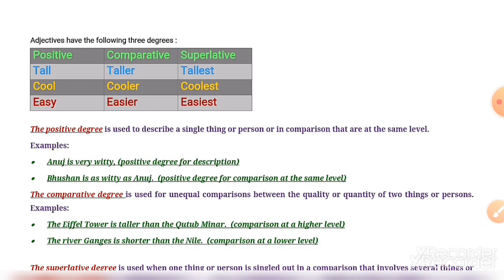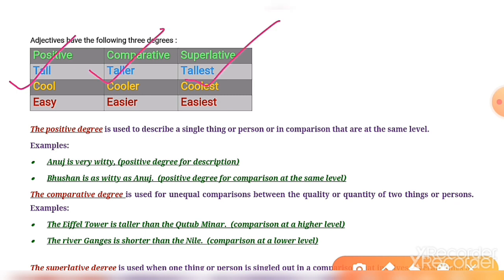Okay children, you can see that here it is written: adjectives have the following 3 degrees. The first degree is positive, then comparative, and then superlative. We are going to study what positive, comparative and superlative are. The positive degree is used to describe a single thing or person, or in comparisons that are at the same level.